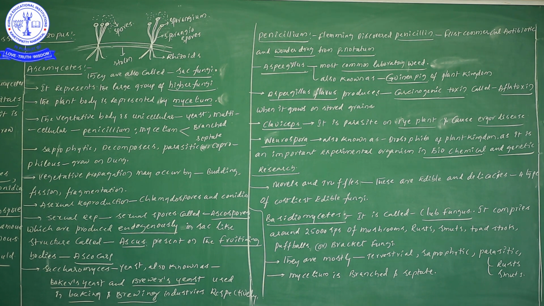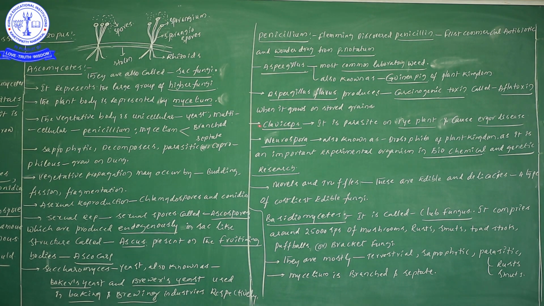If grains are stored for a long time, the formation of carcinogenic toxin can be seen. The name is aflatoxin. This aflatoxin is a carcinogenic toxin produced by Aspergillus flavus. Don't forget, Aspergillus flavus.